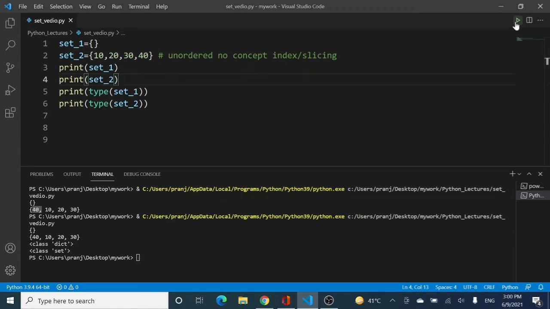The class is dictionary in case of set 1, whereas the class is set in case of set 2. So remember, this is a dictionary.